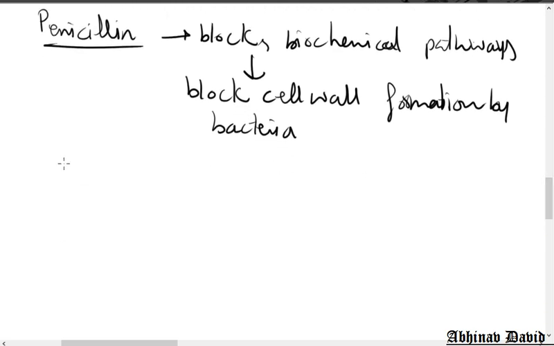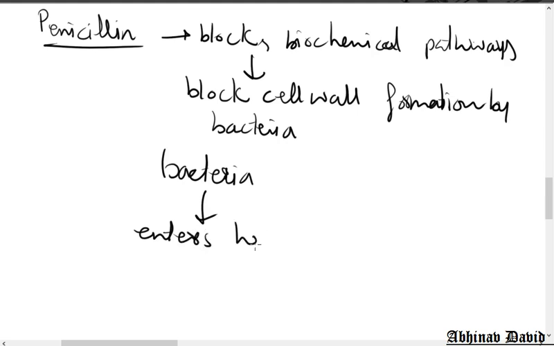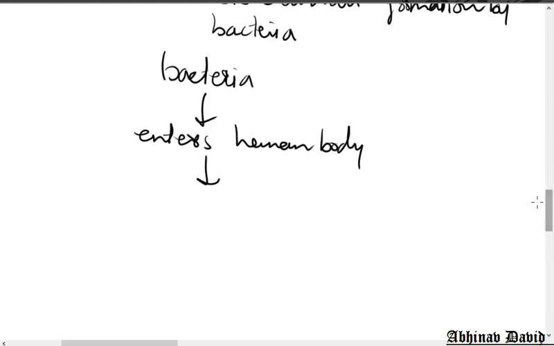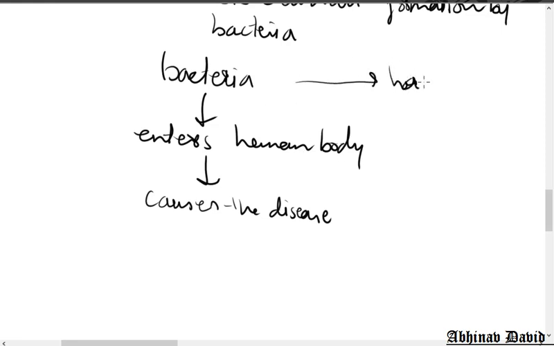Suppose a bacteria enters the human body and then causes the disease. Why is the disease caused? Because that bacteria has a cell wall.